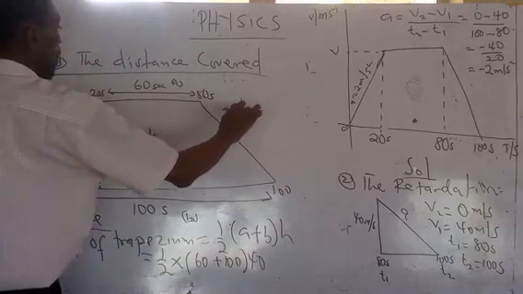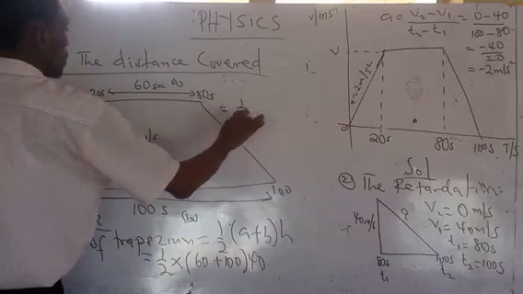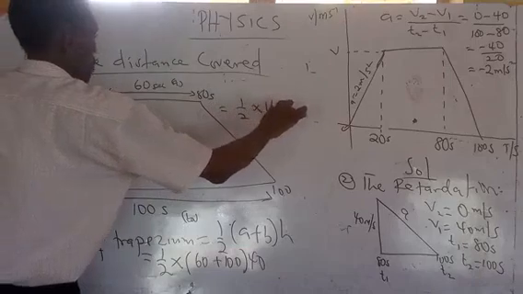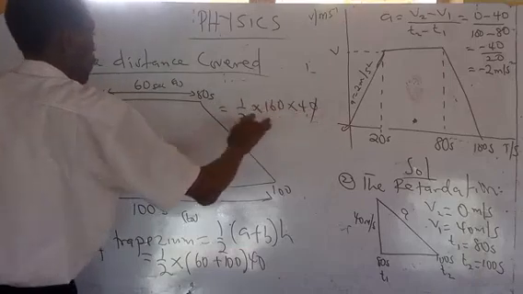That will be 1 over 2 times 160 times 40.